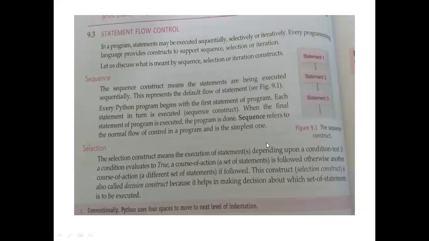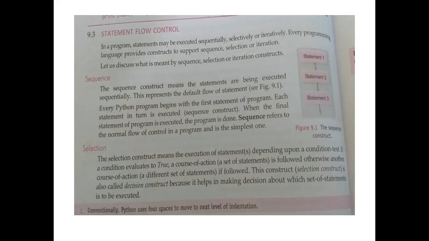Now, statement flow control. In a program, statements may be executed sequentially, selectively, or iteratively. Every programming language provides constructs to support sequence, selection, or iteration. Let us discuss what is meant by the sequence, selection and iteration constructs. First is sequence. The sequence construct means the statements are being executed sequentially. This represents the default flow of statements.